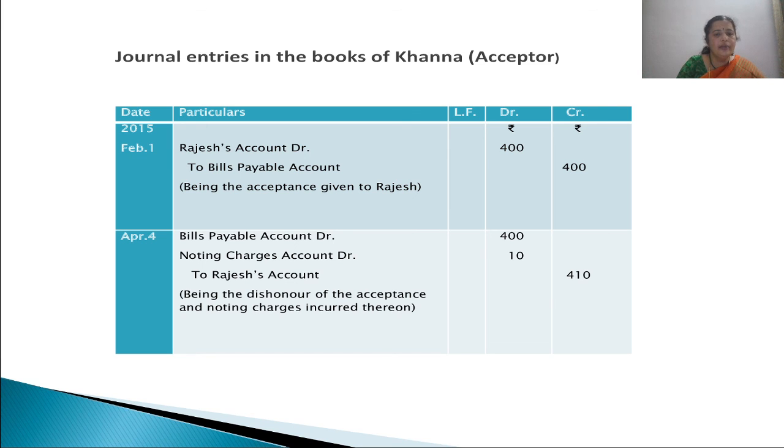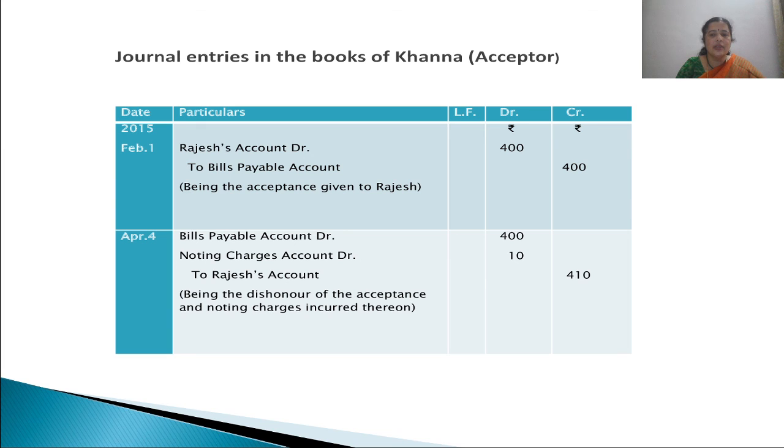Then on the due date, bills payable account is debited. We received the bill, the value of which was 400, and noting charges account is debited in the books of Khanna. The reason being, it is finally Khanna who has to meet the amount of noting charges, which is 10 rupees and which is an expense finally for Khanna, not for anybody else.